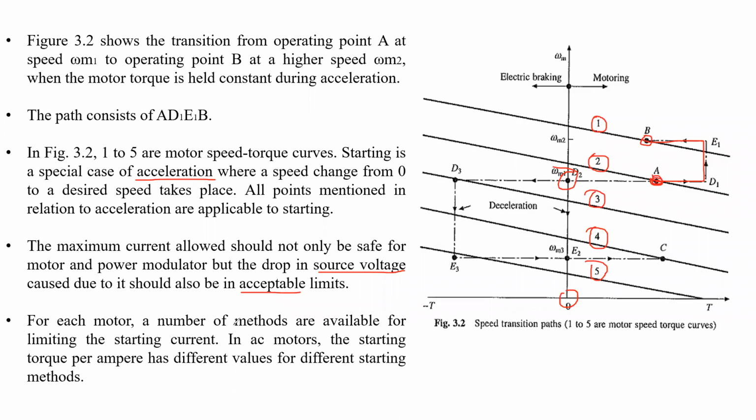For example, 230 volts is required. If the voltage drops by 10 volts or 20 volts, then what will happen? The drive may also change. So we have to remember that the source voltage should also not drop down much more.